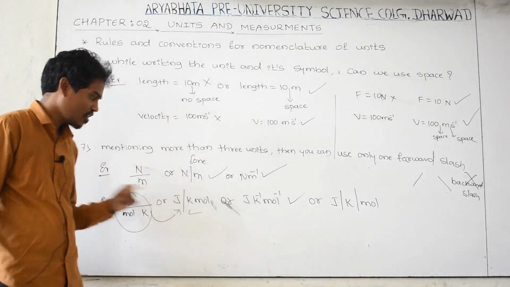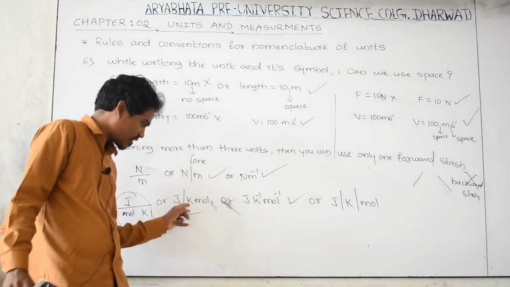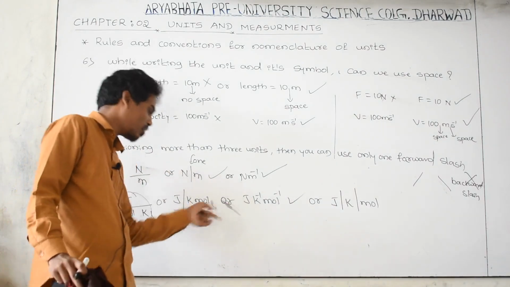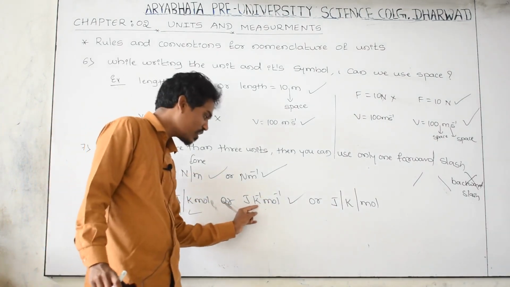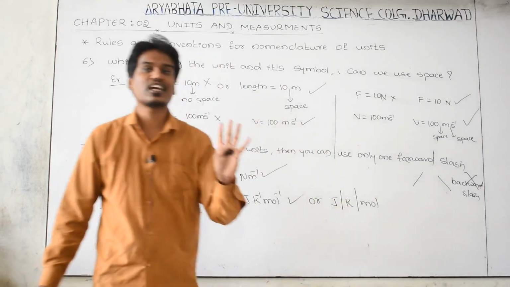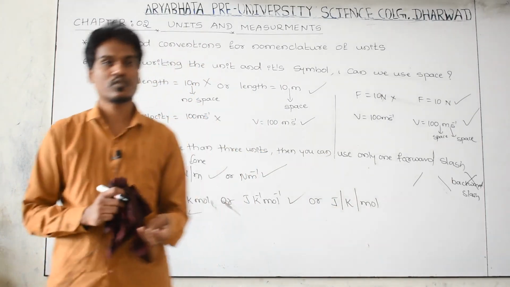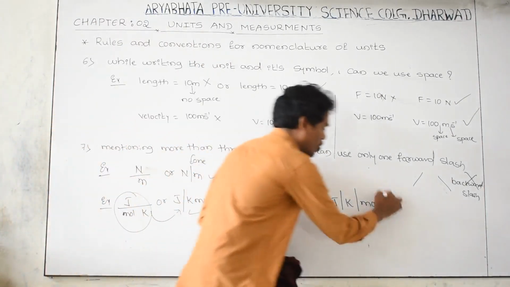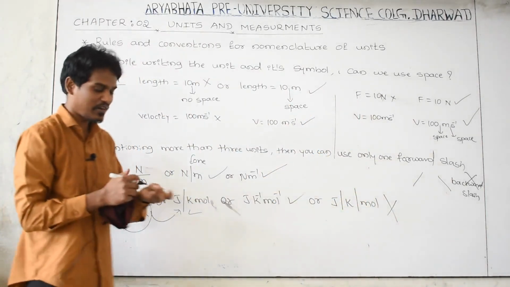Yes, it is right. Or you can write Joule, K numerator, K -1, mole numerator, mole -1, Joule per Kelvin per mole. Yes, this is also right. But don't use two forward slashes while mentioning the units. Getting? This is wrong.